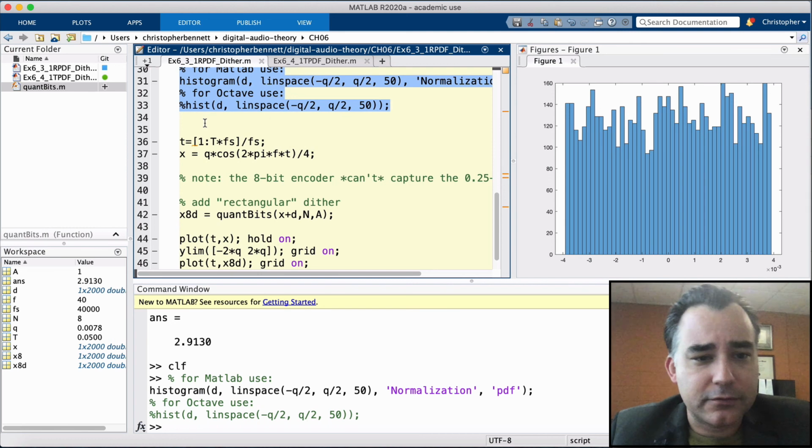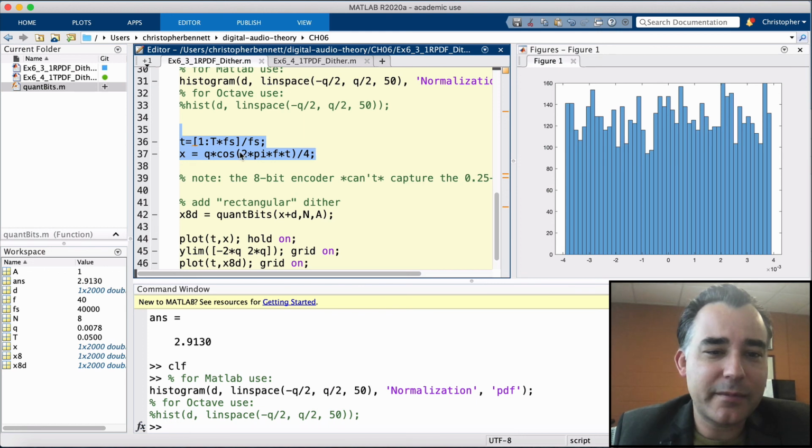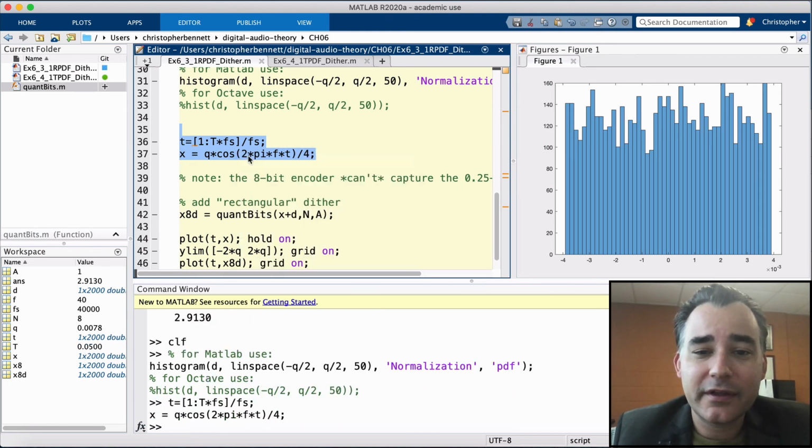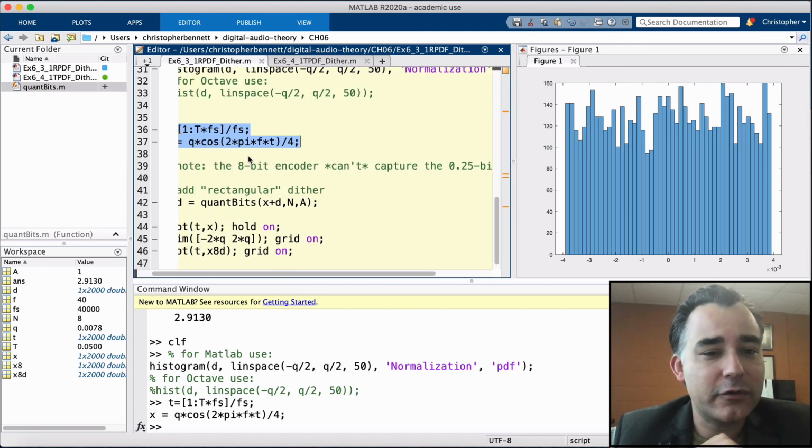Let's take a look at this too. So let's create this time vector, and let's create a very small signal x. Here's a cosine, 40 hertz, and if we set it to Q, then it's going to have an amplitude of 1 quantization level. But if we then divide by 4, what have we done? We've created a signal that is less than 1 quantization level. It's not going to be capturable by the 8-bit encoder.